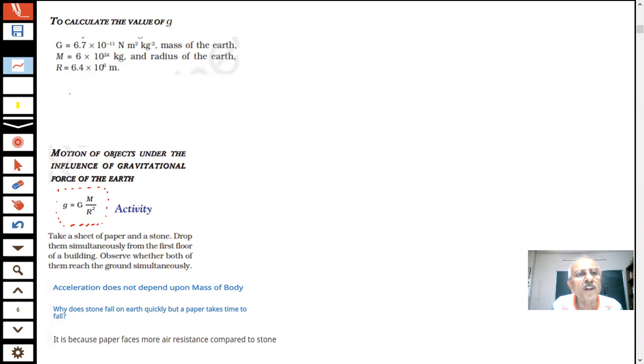The radius of the earth R is 6.4 into 10 power 6 meter. So the distance d is taken equal to R, which is the radius of the earth.